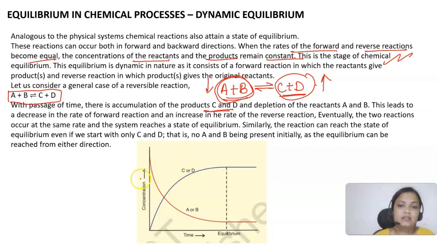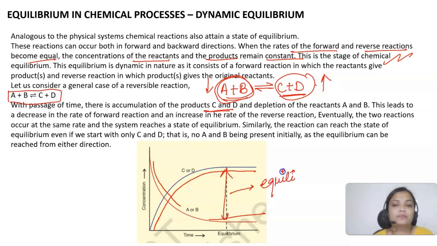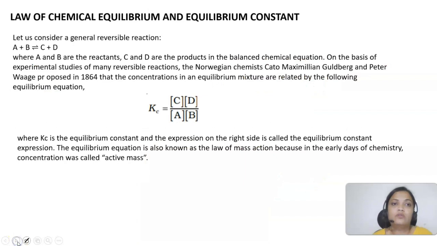So you can see this. Earlier the concentration of A and B starts decreasing like this, and the concentration of C and D starts increasing. After some time you will see it becomes constant, and this is the state of equilibrium. So equilibrium can be achieved from both directions. This is the state of equilibrium that we can represent. So now we know what chemical equilibrium is.